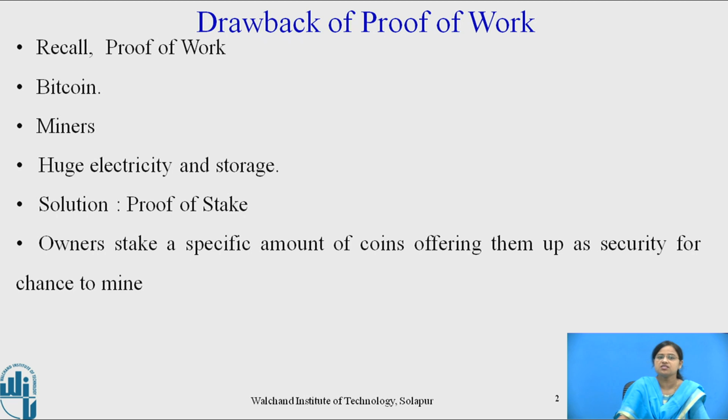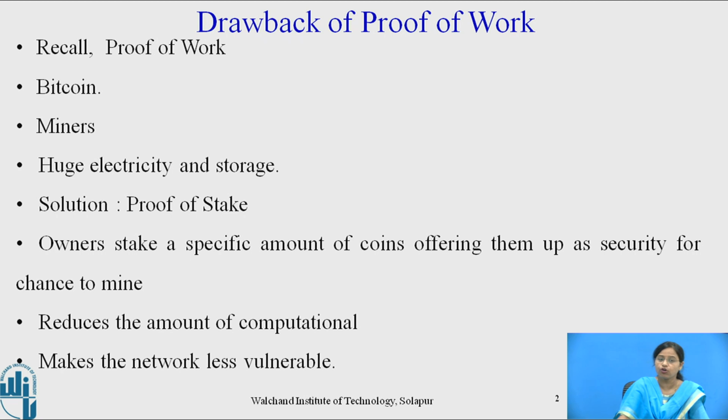Owners stake a specific amount of coins, offering them as security for a chance to mine. Miners are then selected randomly and mine through validating block transactions. Proof of stake reduces the amount of computational work needed to verify the transaction, because miners no longer need a massive amount of hardware, thus less energy is consumed. So proof of stake also makes the network less vulnerable.